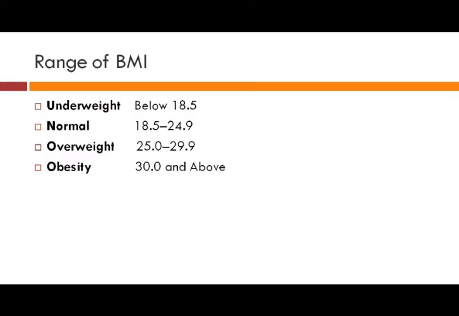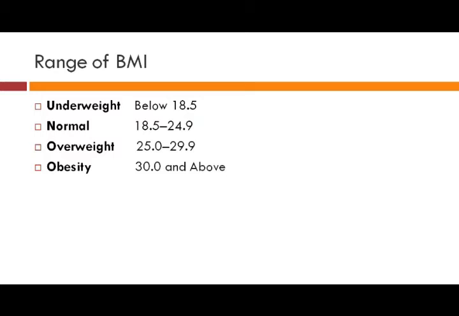If a person has a body mass index of 18.5 to 24.9, almost 25, he will be considered normal, meaning his weight and height are in proper ratio.